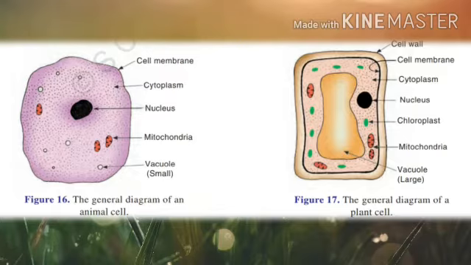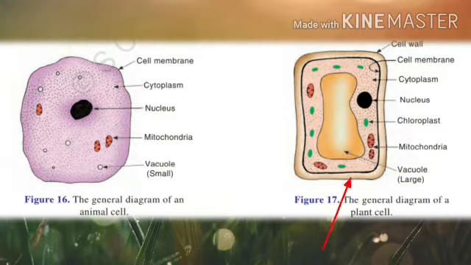Now come to mitochondria. The function of mitochondria is to carry out respiration for releasing energy from food. Okay? Now, the small vacuoles. The function of small vacuoles is to hold air, water or particles of food. And the function of cytoplasm is to carry out all the activities of life processes. All the activities of life processes means the metabolism, all the metabolic activities which are going on inside the body, like respiration, excretion, reproduction, etc.